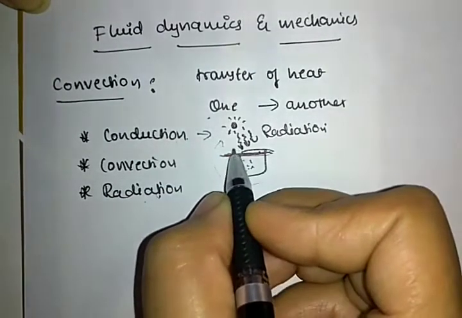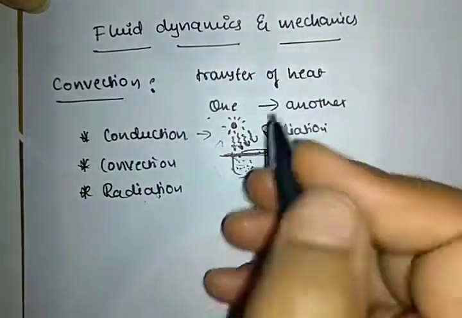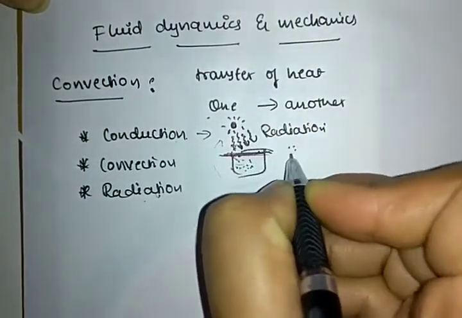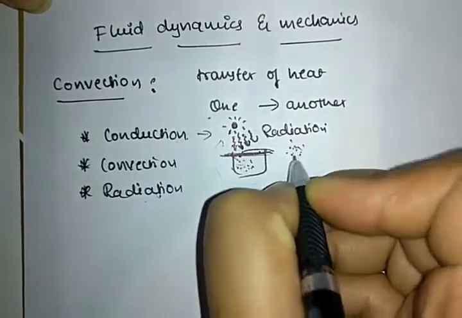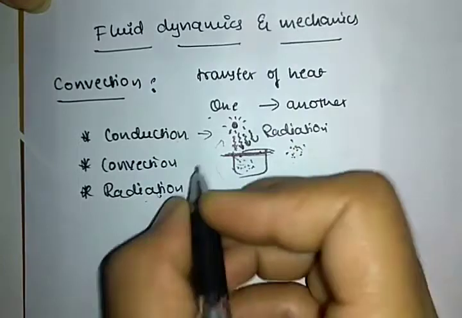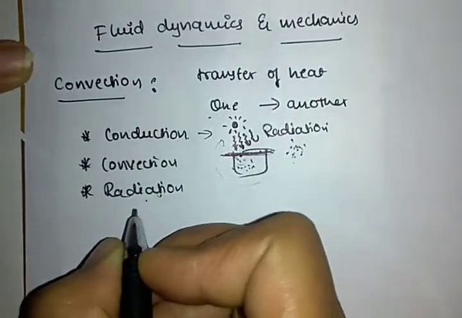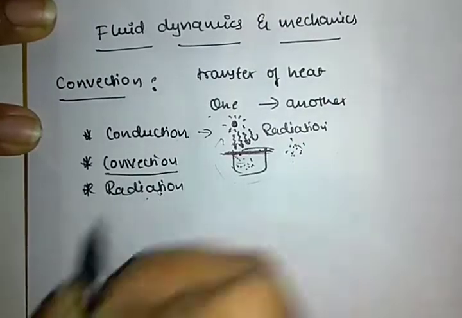Got it? Radiation means the energy is transferred through tiny particles, and that is known as radiation. Then what is meant by convection?